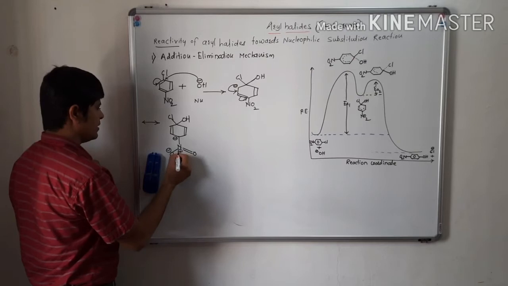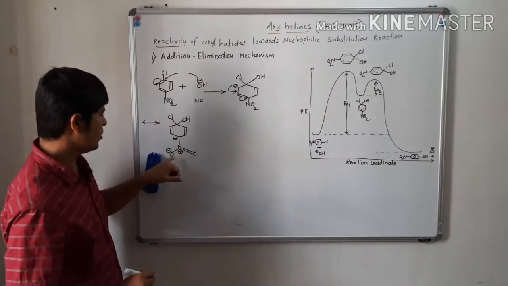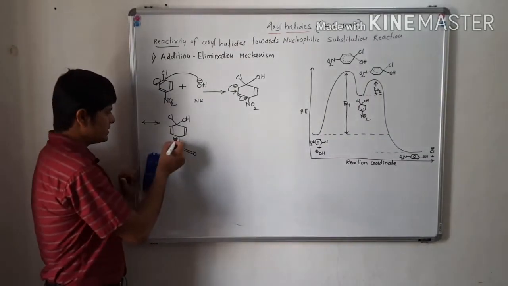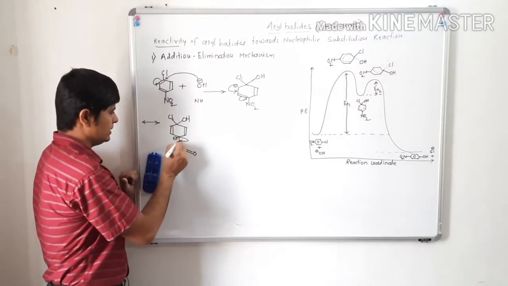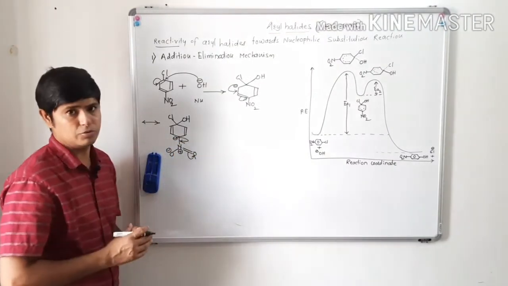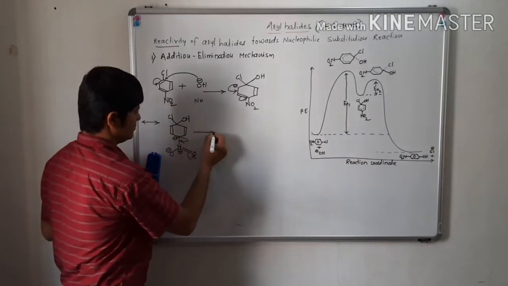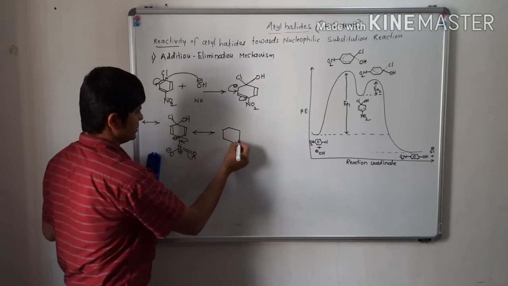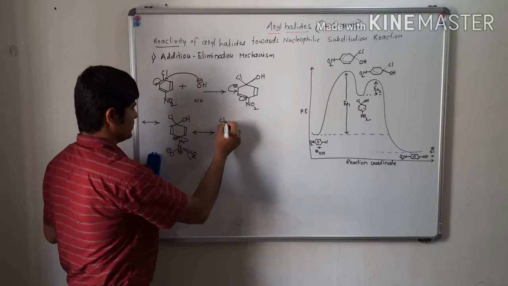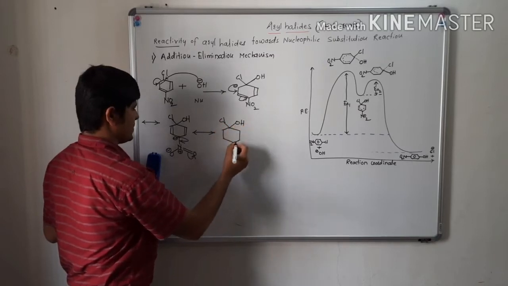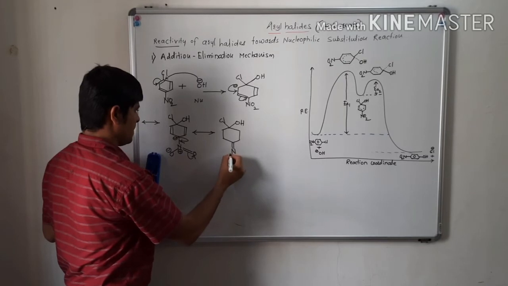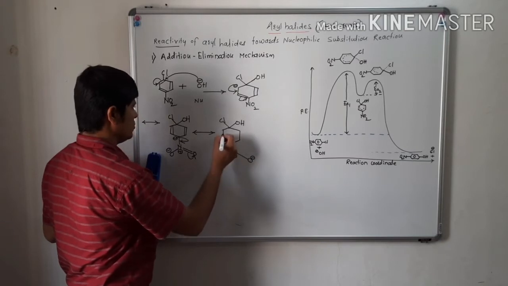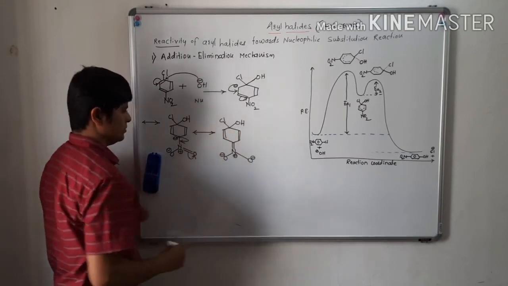Now I have written the nitro group like this: N double bond O, and this O is having a negative charge. So in the next resonating structure, this negative charge will delocalize over this nitro group. We can write the resonating structure in the next step like this. Both oxygens of the nitro group now have a negative charge in this resonating structure.